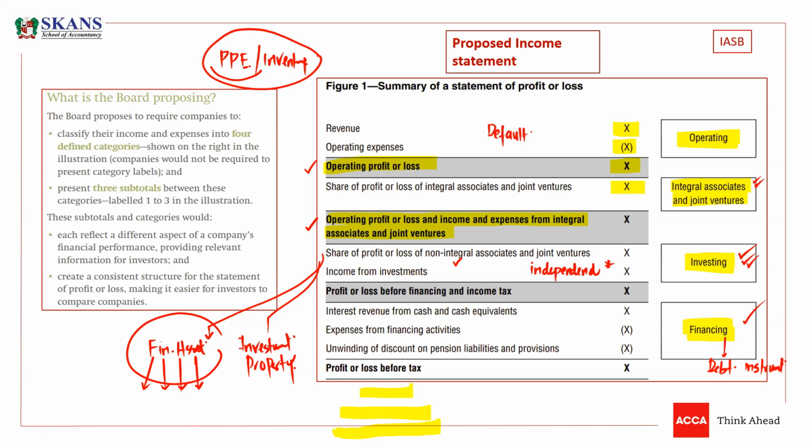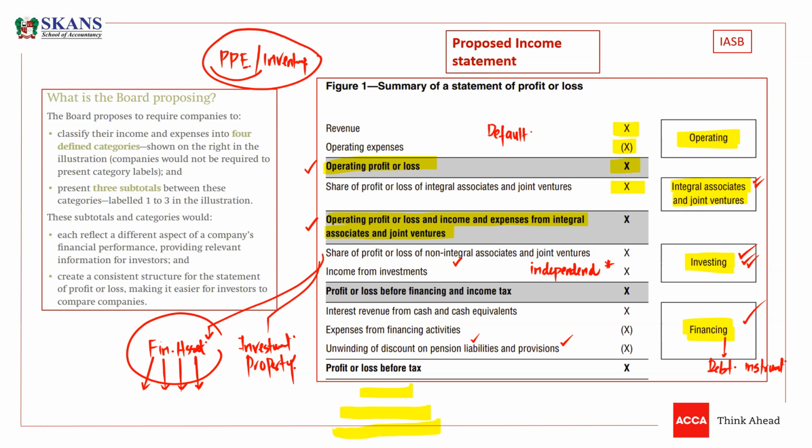Then we have pension liabilities and provisions as well. We need to unwind the provisions if we have recognized the provision at present value, and we need to unwind the pension liability as well. So the unwinding on all the liabilities will also be reflected under the financing activities. And obviously, if we have some expenses related to financing activities, that will also be shown under the financing category.